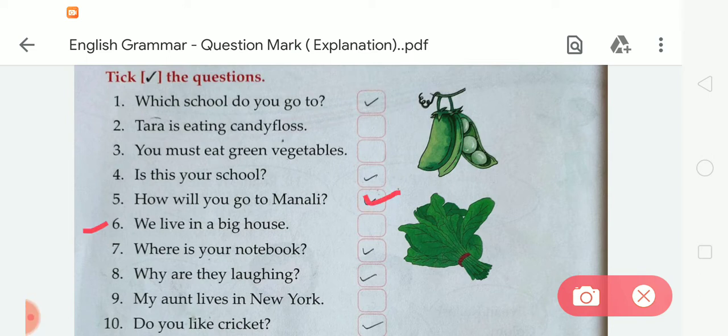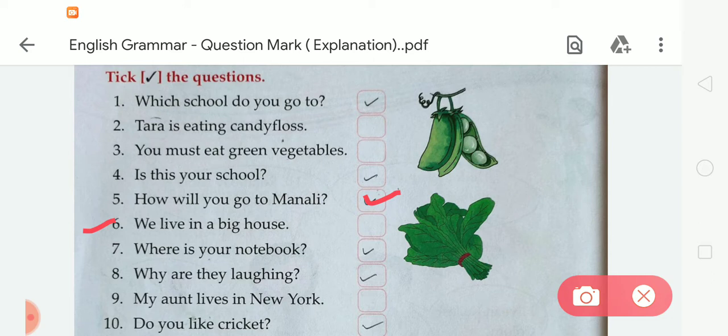Now number 6, we live in a big house. It is a simple sentence, so we don't take it. And after that, where is your notebook? It is asking a question, so we have to take it. Number 8, why are they laughing? We have to take it because it is a question. And now number 9, my aunt lives in New York.